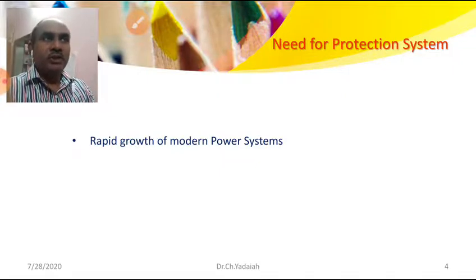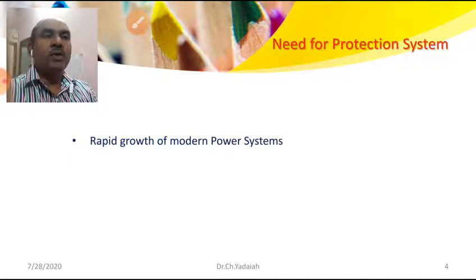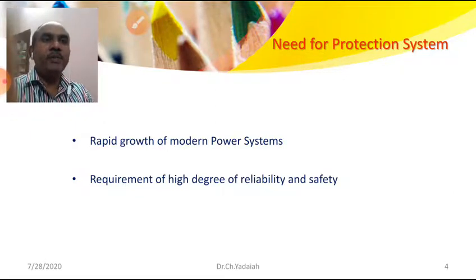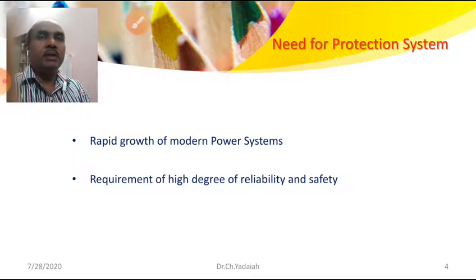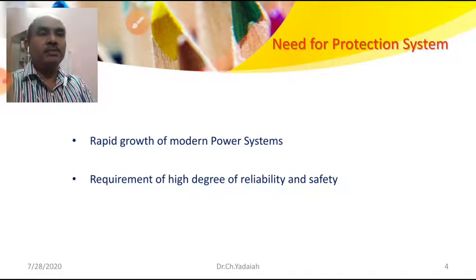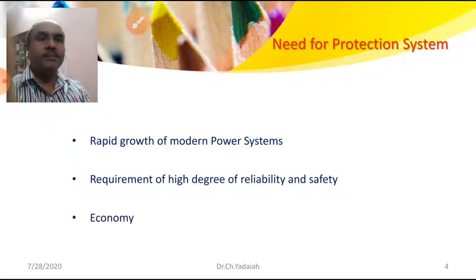So at that condition, to maintain proper operation of the system, we require some switchgear and equipment to assist the operation. Next, the requirement of a high degree of reliability and safety. Reliability is required for every item and every equipment. At the same time, it should provide safety to equipment as well as operators.